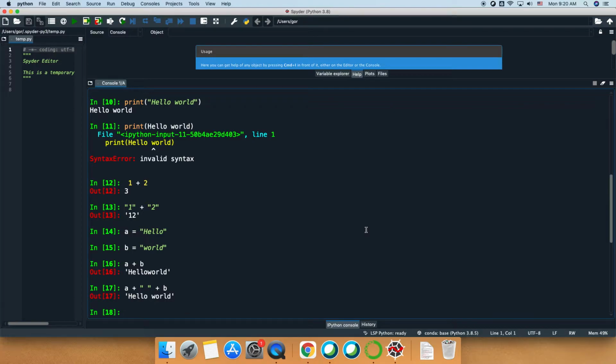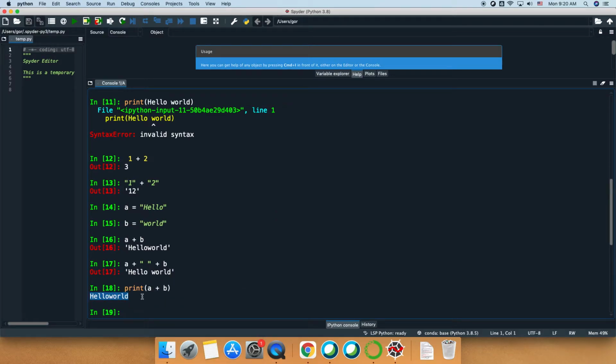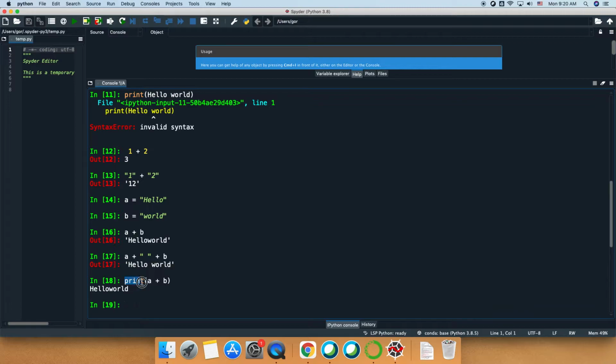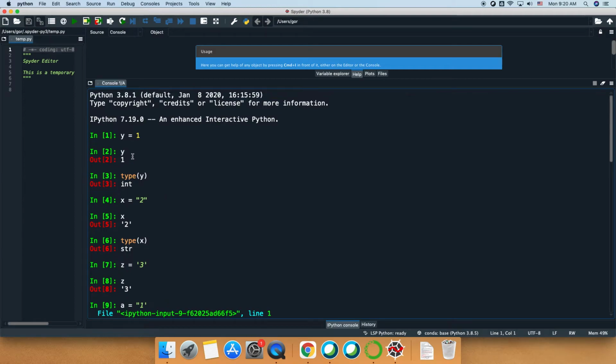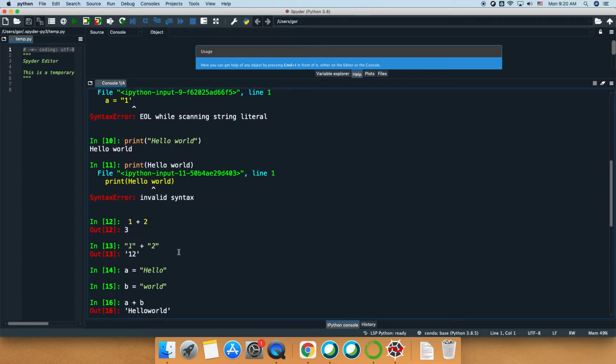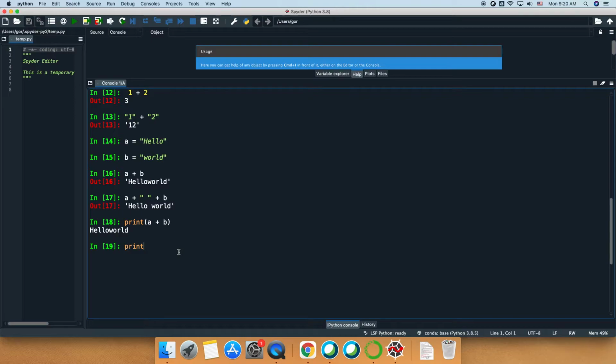What we've done before, we've used the command print, which outputs our string. If I say print A plus B, it would just print this hello world. And this print function can work both with strings and other types, right? So, for example, what was my variable with integer type? I had this variable y, right? I can do print y, and it will print the integer number which it stores.